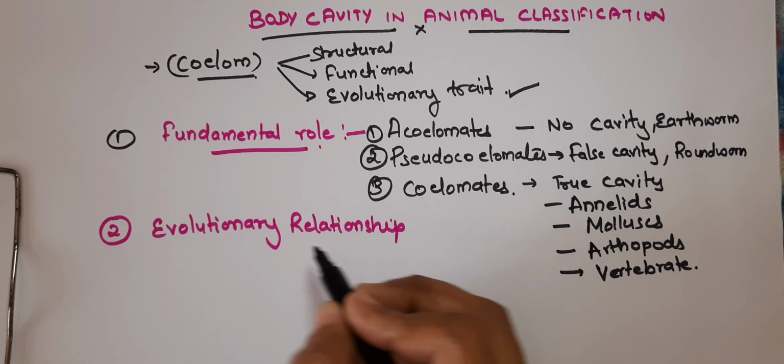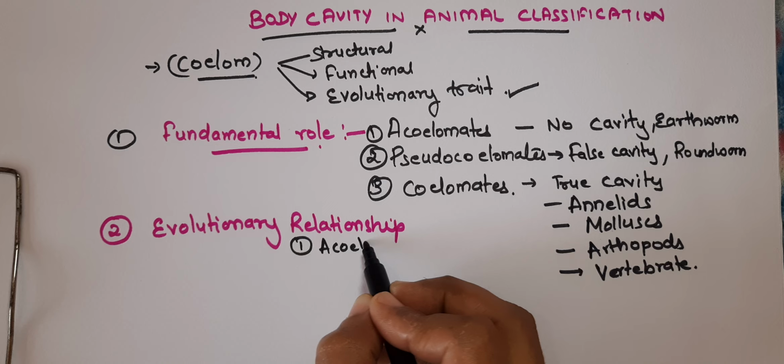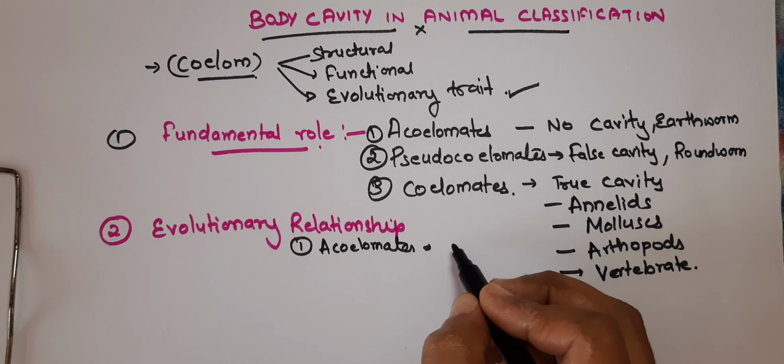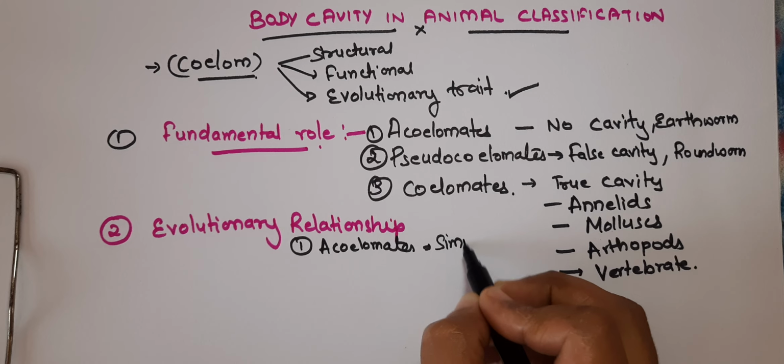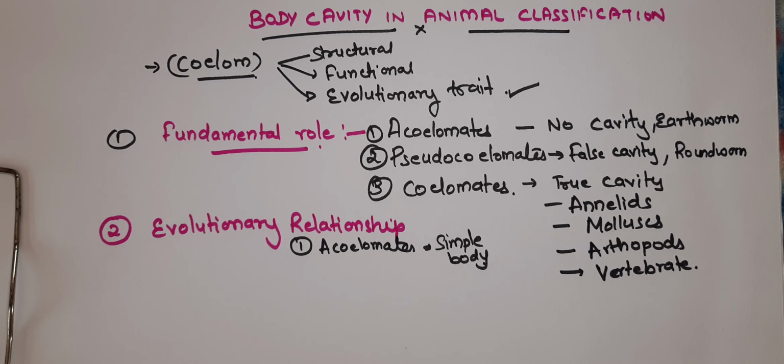They have a simple body structure, and their body displays limited organ differentiation.